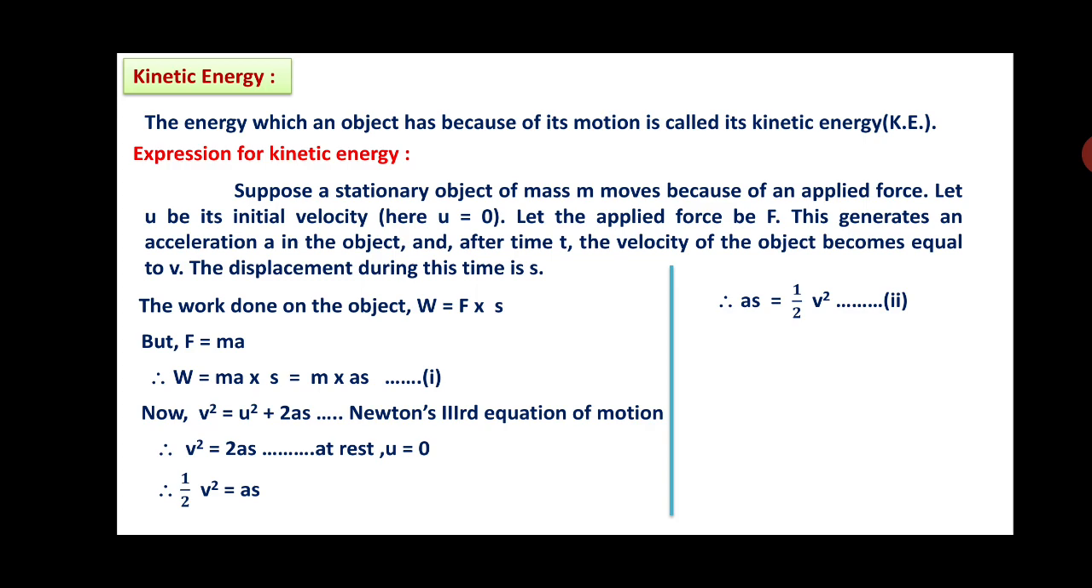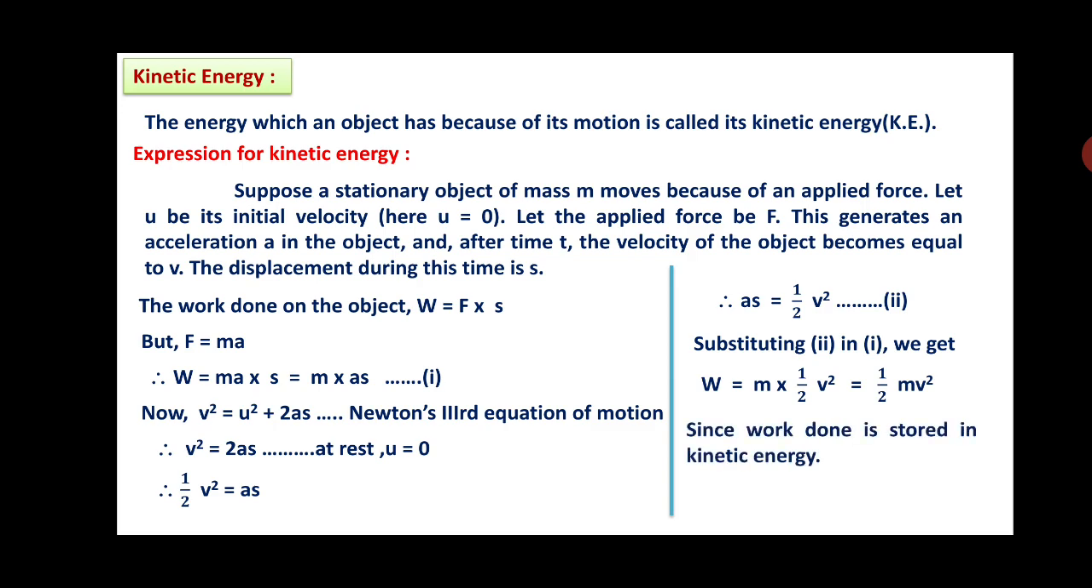We know that in equation 1 there is the value of as, and in equation 2 we have calculated the value of as. We will put the value of as from equation 2 in equation 1. What you get is W is equal to m into half of v square, that is, W is equal to half m v square. But since work done is stored in the form of kinetic energy, we can write W is equal to KE, that is KE is equal to half m v square. This is the expression for the kinetic energy.